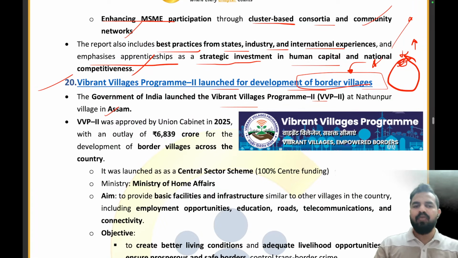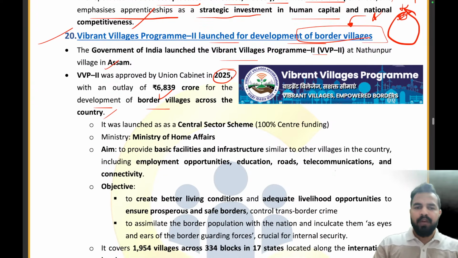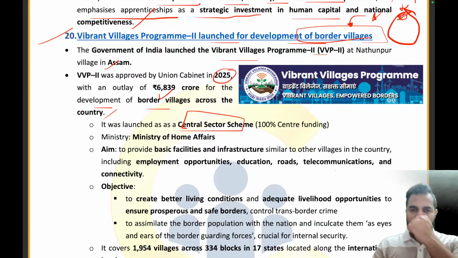So VVP2 was approved by Cabinet in 2025 with an outlay of 6,839 crores for the development of border villages across the country. It was launched as a central sector scheme. Let me tell you a very important point, my dear friends: when the Vibrant Village Program 1 was launched, it was a centrally sponsored scheme. But the Vibrant Village Program 2 is a central sector scheme. That means 100% funding will be provided by the central government.